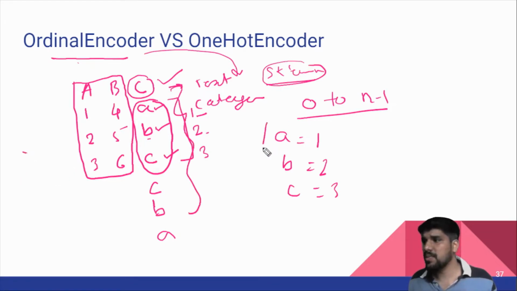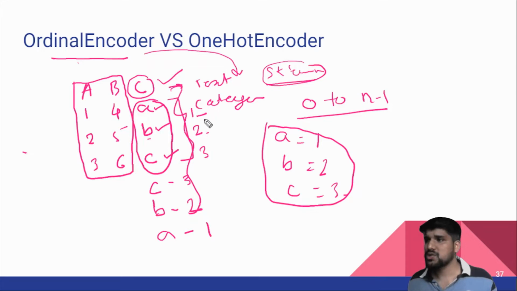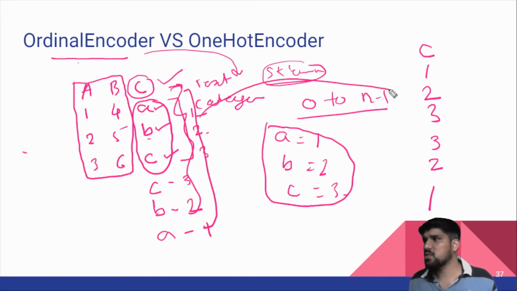A, B and C. So wherever A appears, it gives 1. My number for C is 3, the number for B is 2, and the number for A is 1. This way the new column will be created, like 1 2 3 3 2 1. So this way my text data is converted into numerical data.